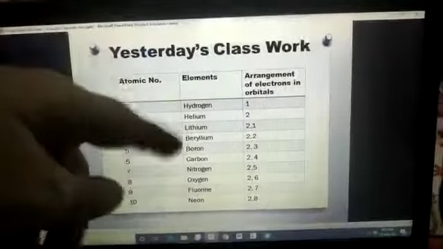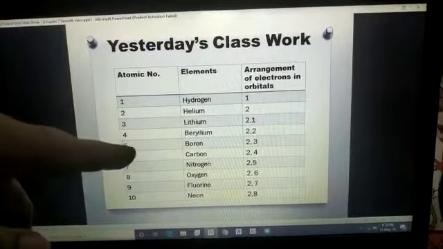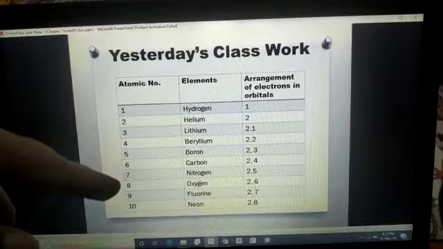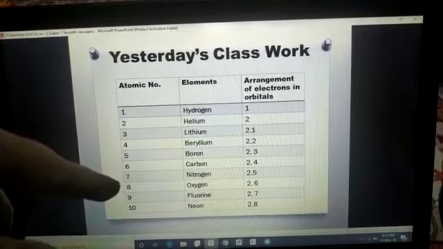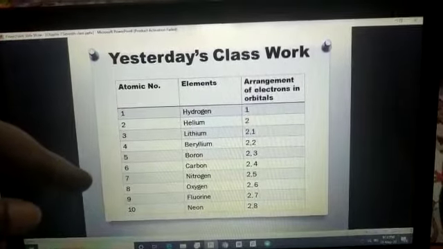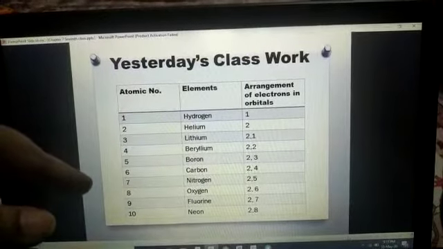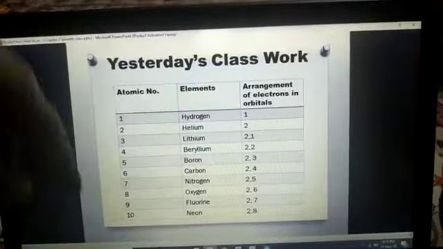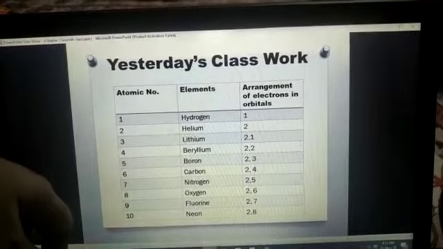Just check your answers, match them with my answers. Okay students, this is our yesterday's classwork. I am showing it to you so that you can check your answers. We did 1 to 10 in the class itself, but the rest, 11 to 20, you did on your own. So check them very carefully.